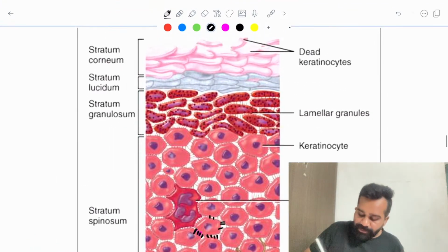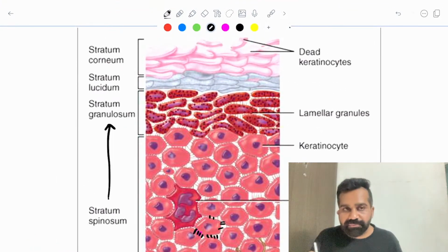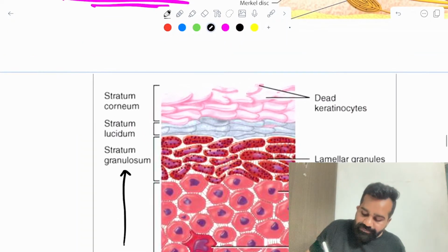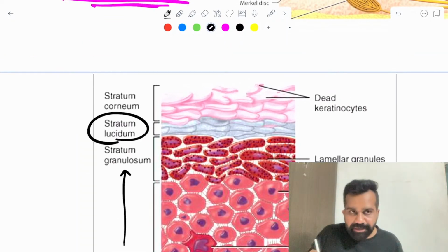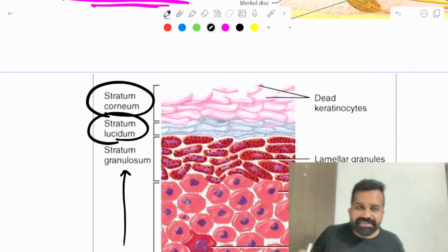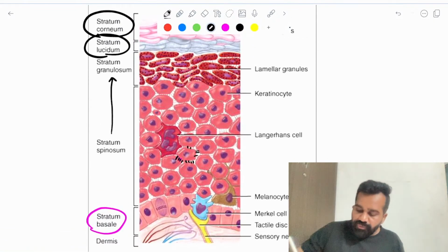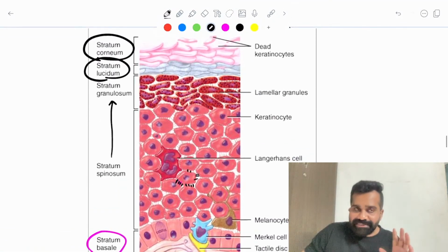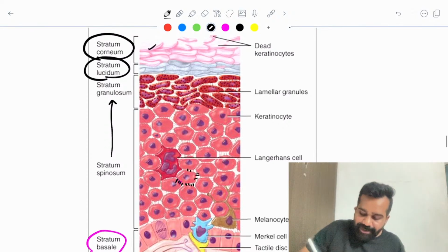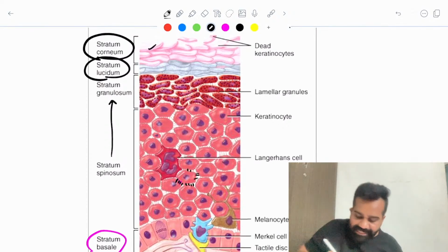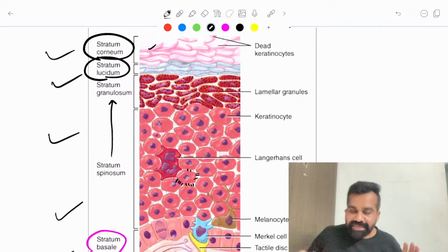From the stratum spinosum, the cells go into the stratum granulosum, then the stratum lucidum, meaning transparent cells, and the dead skin layer, the uppermost layer, known as the stratum corneum. These are all my keratinocytes. All the skin cells are known as keratinocytes.